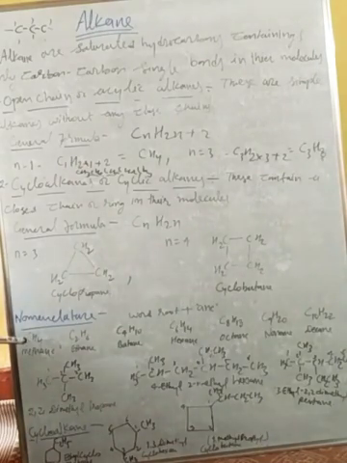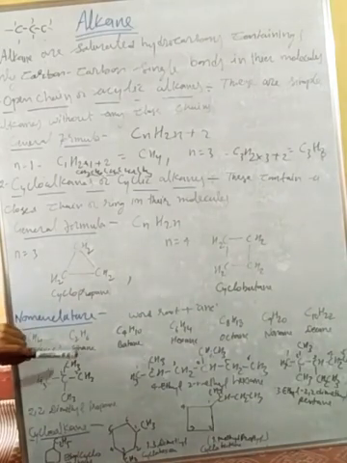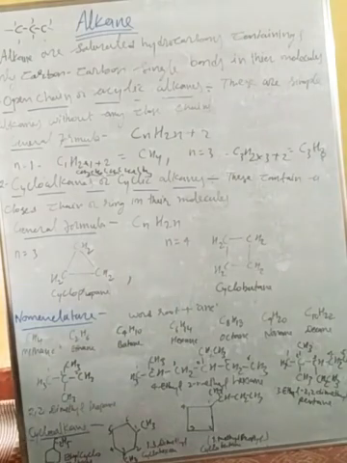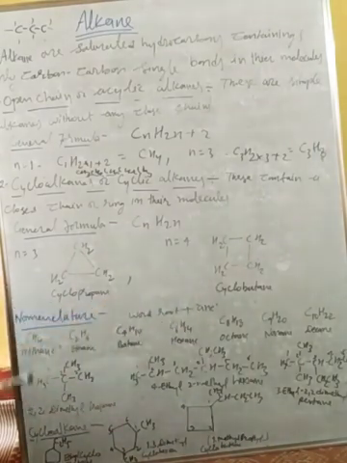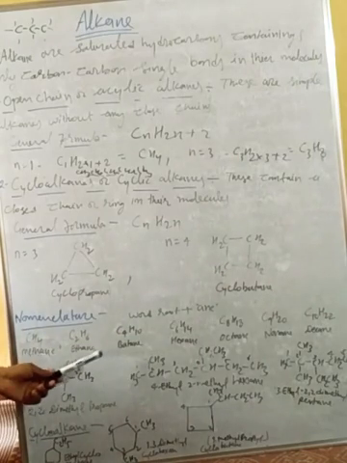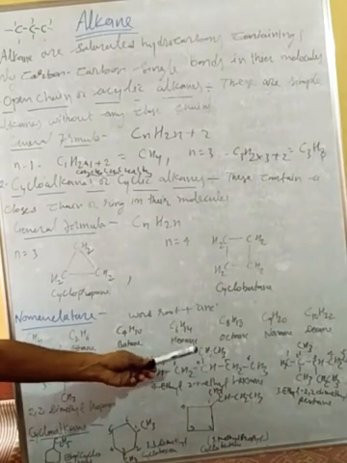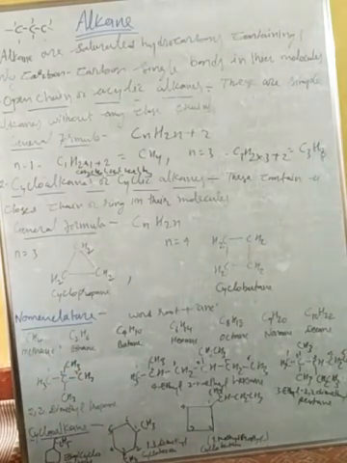Now the nomenclature of alkane. First, the open chain acyclic alkane: root plus suffix 'ane'. The root means meth, eth, prop, but, pent, hex, and so on, up to dec. And 'ane' will be the suffix. If meth, then methane; eth, ethane; but, butane; hex, hexane; oct, octane; nonane; and decane. Right? That is the nomenclature.